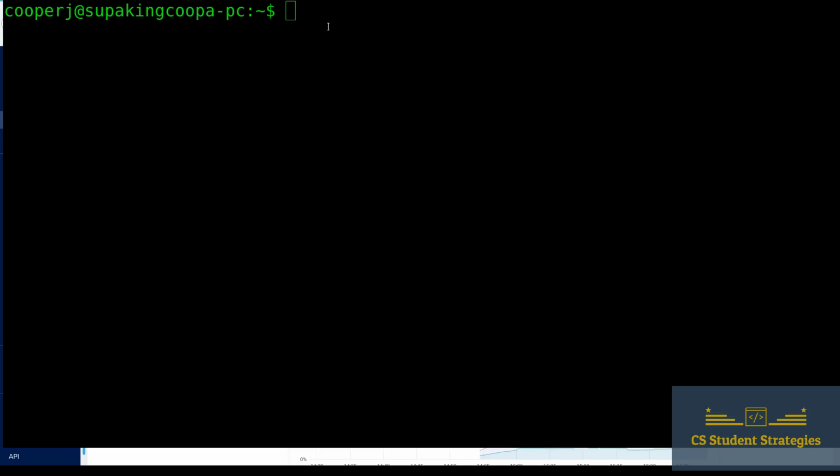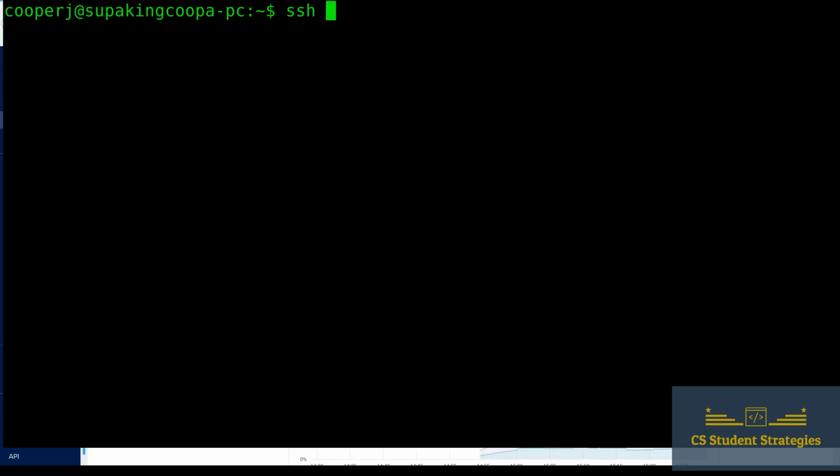So to start off with, we need to go ahead and log into our newly created web server. The way we're going to do this is we're going to use those SSH keys that we created in the last tutorial. We really technically don't have to use them, but I'm going to show you how it works. So what we're going to do is type in ssh. This is the command we're going to be running, and we're going to SSH into our web server.